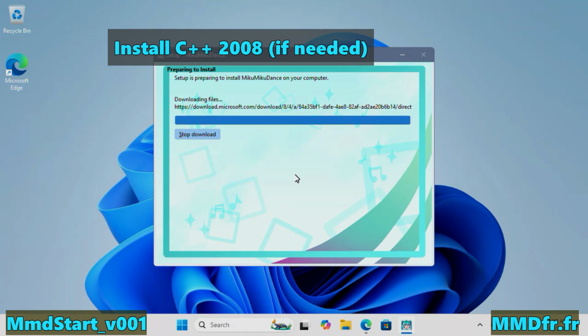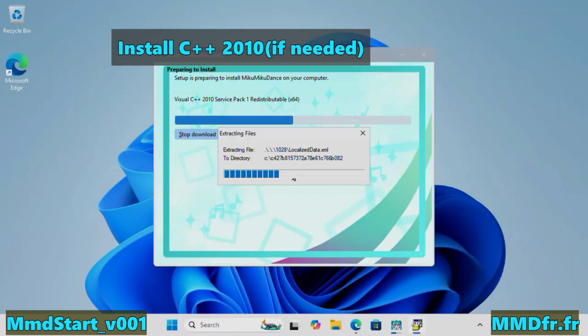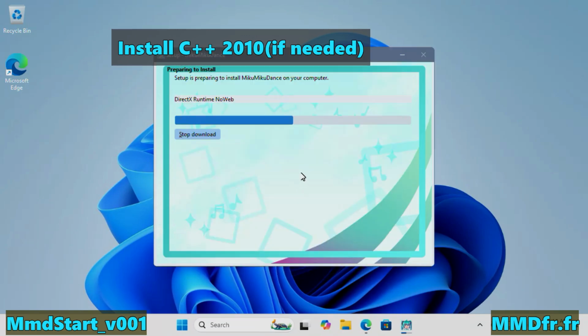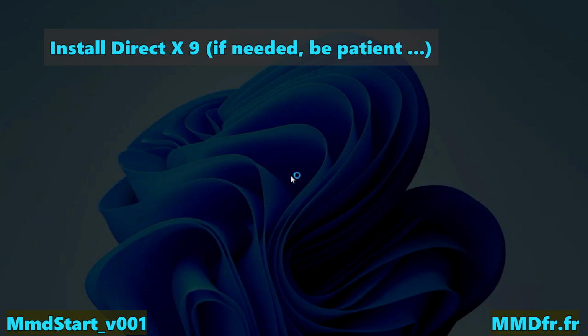Depending on your computer, Microsoft libraries will be installed, such as C++ 2008, 2010, and especially DirectX 9. This takes the longest, so be patient.